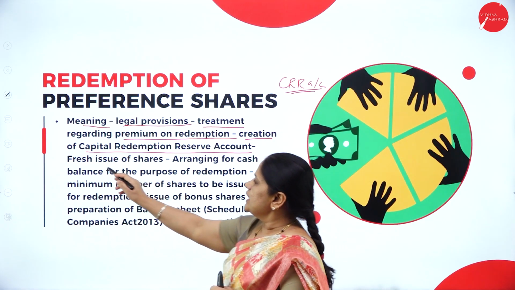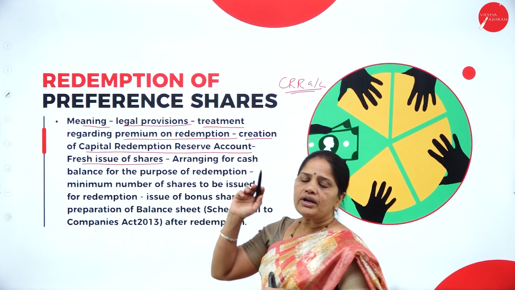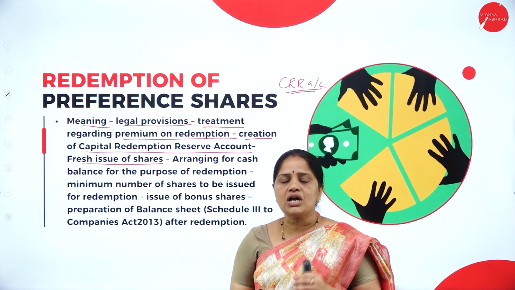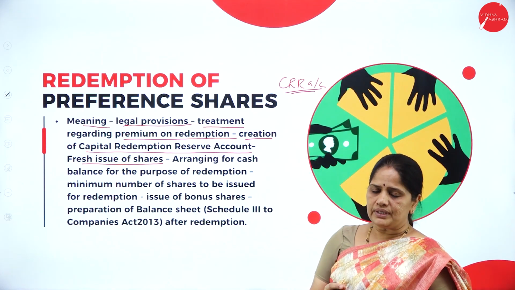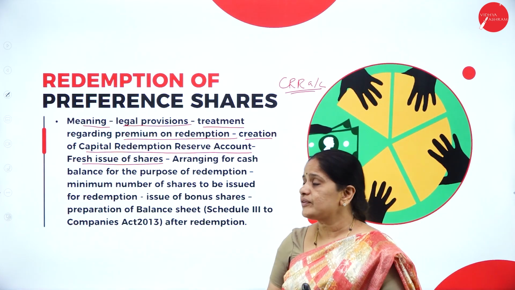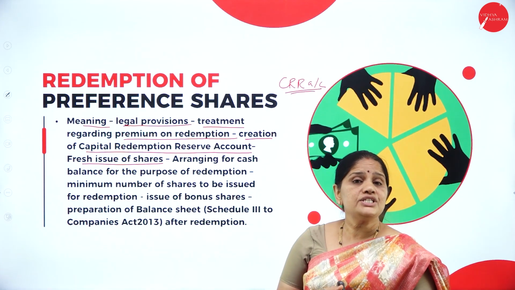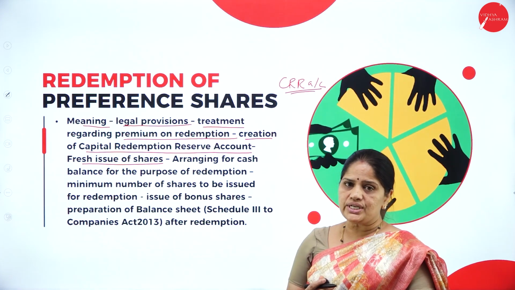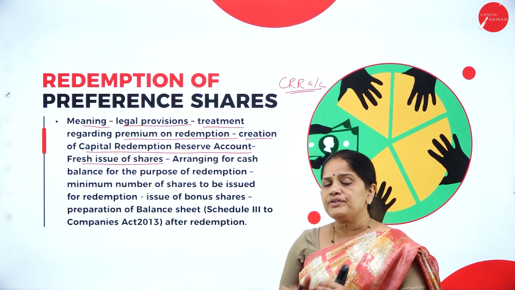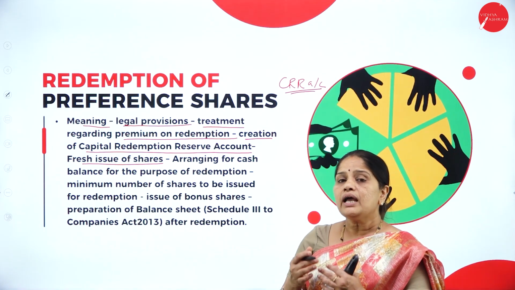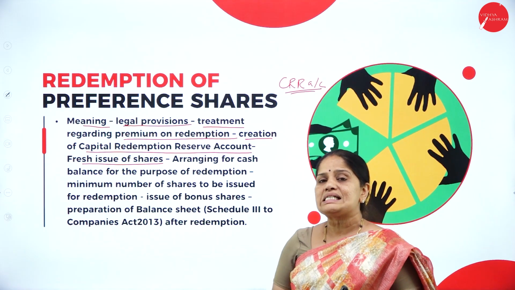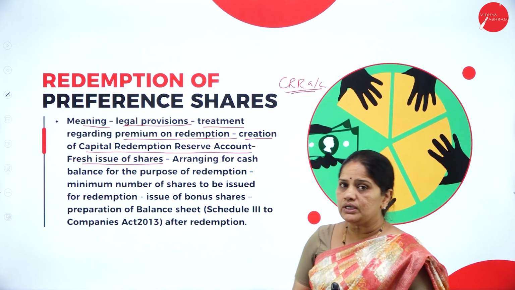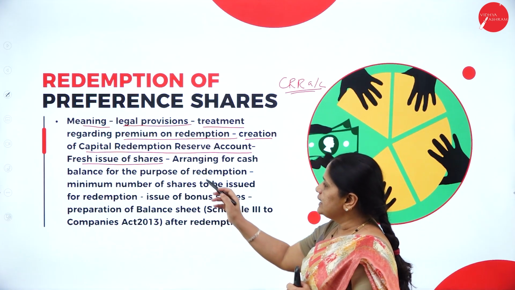Then fresh issue of shares. In case the company does not have enough cash to redeem the preference shares, it can always go in for a fresh issue of shares, that is, a fresh issue of equity shares. What is the number of equity shares we have to issue in order to collect the amount necessary to pay off the preference shareholders? That we have to calculate.